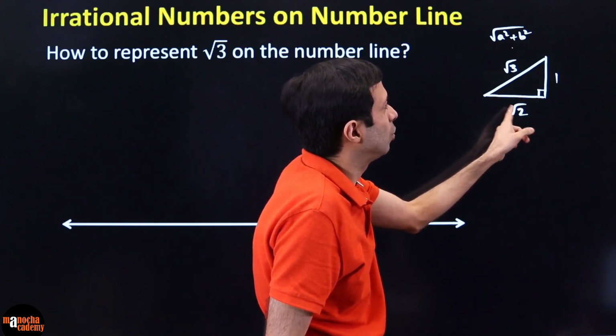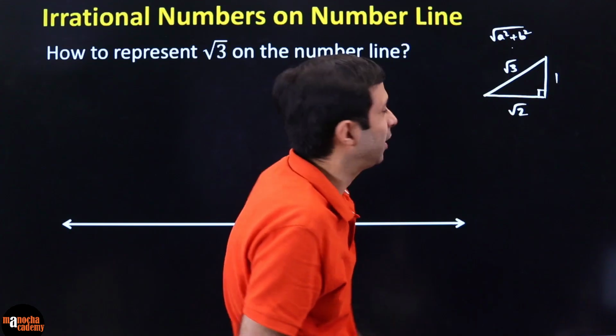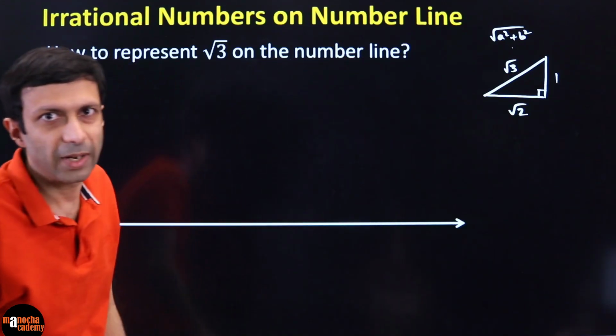Square of root 2 is 2. 2 plus 1 is 3. See, root of 3. So I need such a triangle. Now, how do I get that?